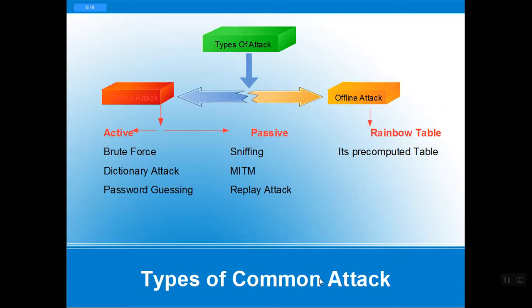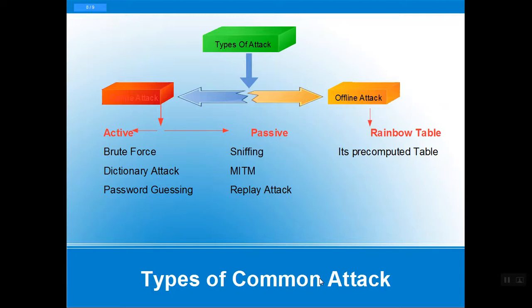Brute force is trying the possible combinations of each character using alphanumeric and special characters, which can take a long time to crack the password. A dictionary attack uses a list of passwords stored in a file to attack the target system or user. Sniffers capture or analyze logs or traffic.